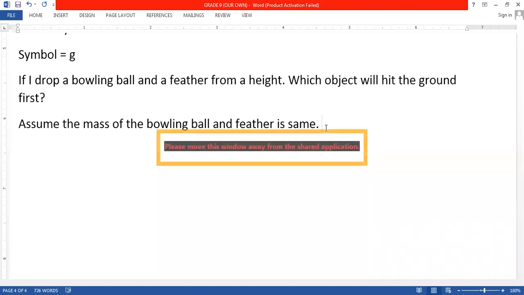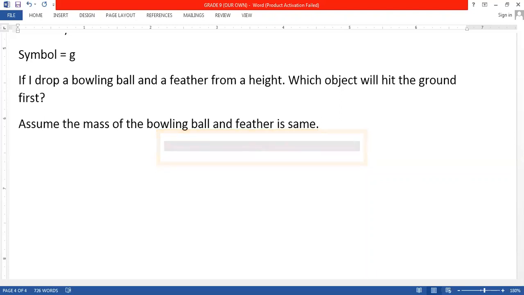Okay. But if their mass is same, the force acting on them is also same. But then why will the bowling ball fall first and not the feather, beta? The reason is, try to understand, very important reason, beta. The reason is that the bowling ball is having less frictional force and the feather is having more frictional force.